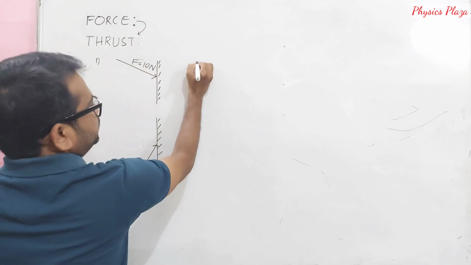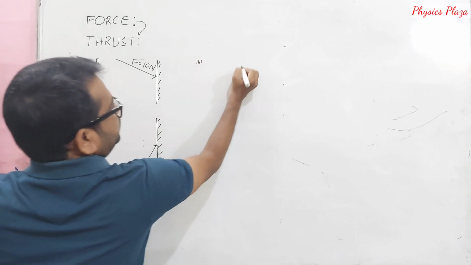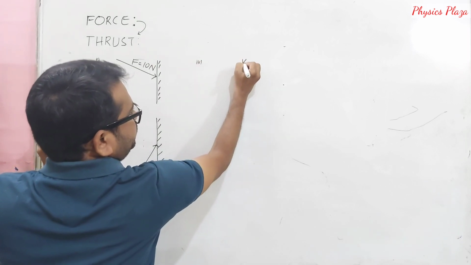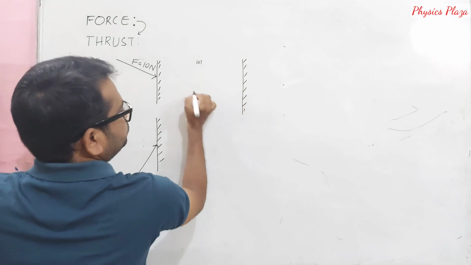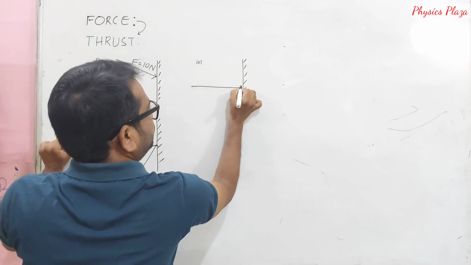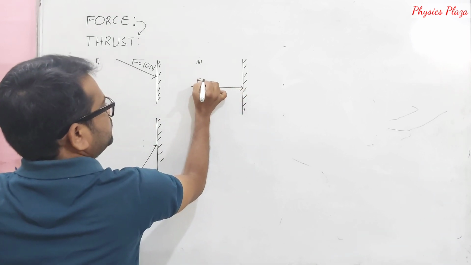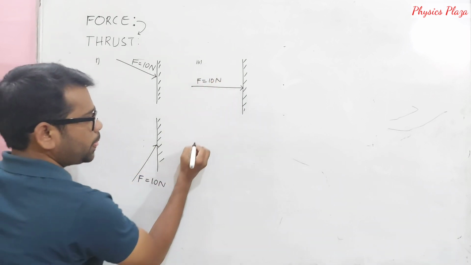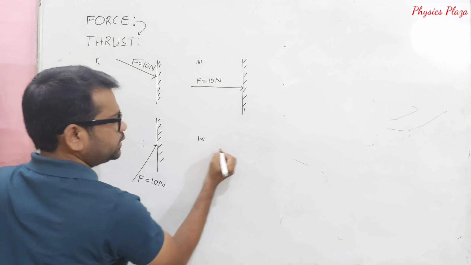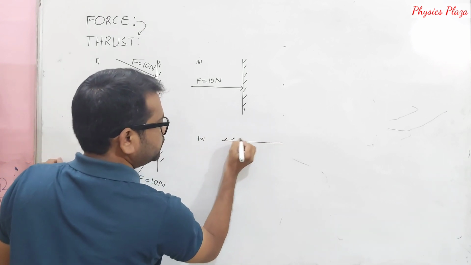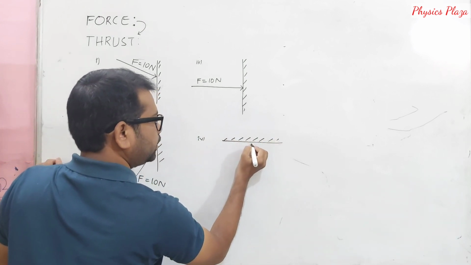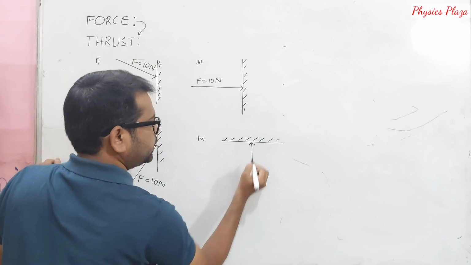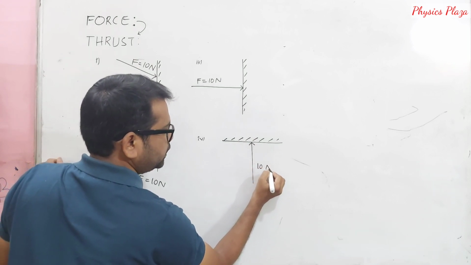Fine. Third case, let us take, here a force of 10 Newton, again a force of 10 Newton. And in the next case, let us take it like this. Here also this surface, and the force acting is how much? 10 Newton.